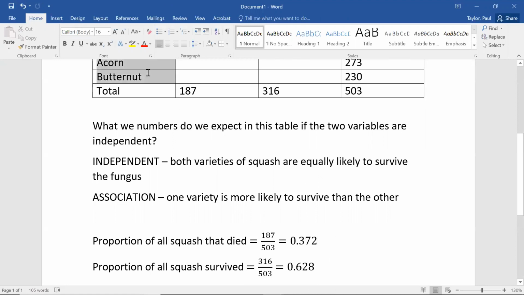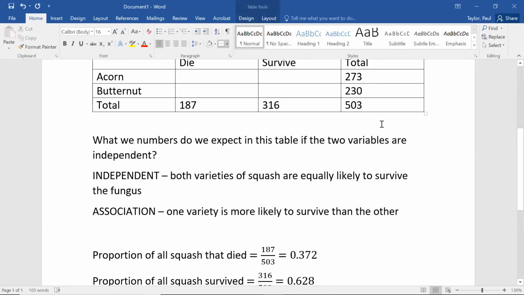Now, if the type of squash you are doesn't affect how likely you are to survive, then you would expect approximately 0.628, that proportion of the butternuts to survive, and approximately 0.628 of the acorns to survive. Now, presumably there would be a little bit of randomness, so it wouldn't be exactly that proportion, even if the two variables were totally independent, but it should be close.